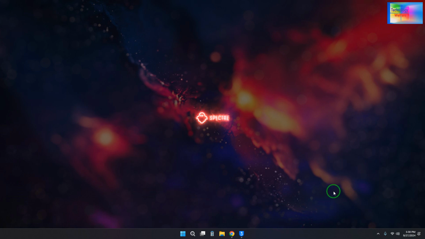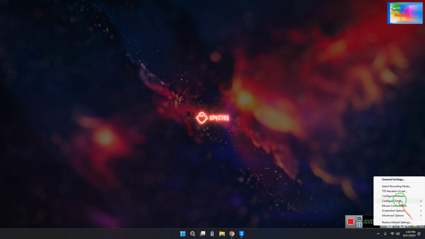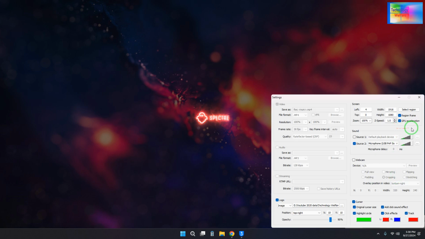So first and foremost, we will open a screen recorder. We will go into settings, of course into general, and then go for source 1 or 2. Source 1 is for a speaker. If you would like to record by using a speaker as a mic, then you will have to go for this one. Source 2 is for a microphone. Here I have selected this microphone, which I have connected as a USB PnP sound device.